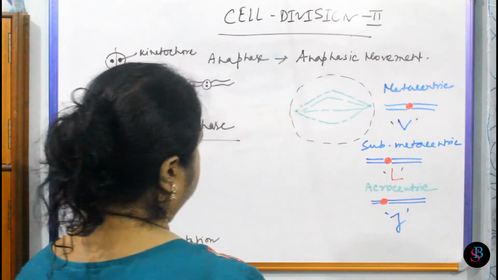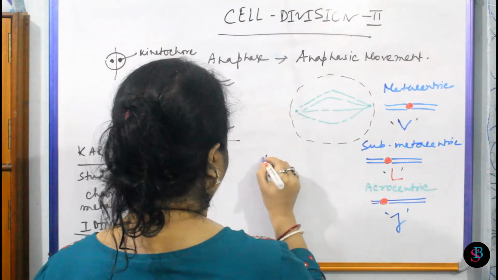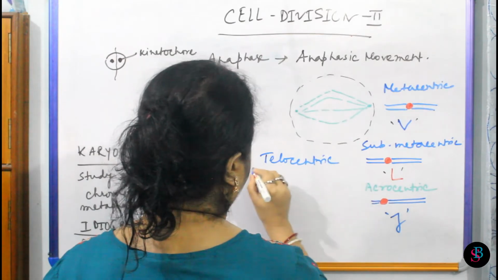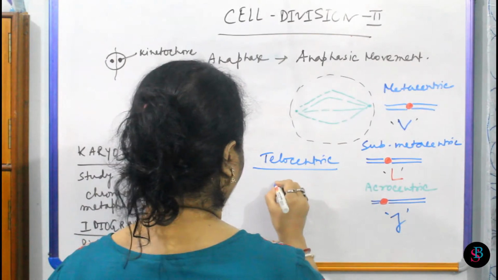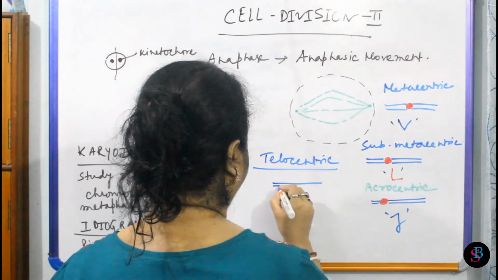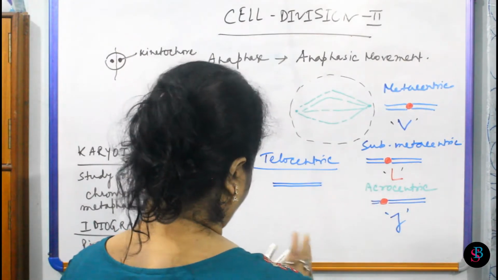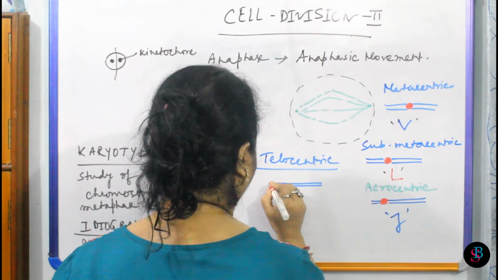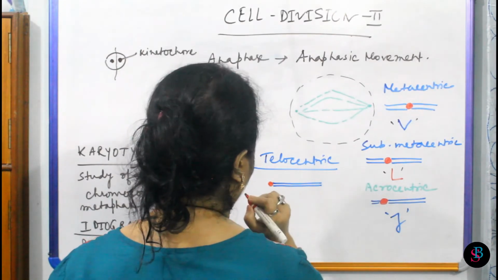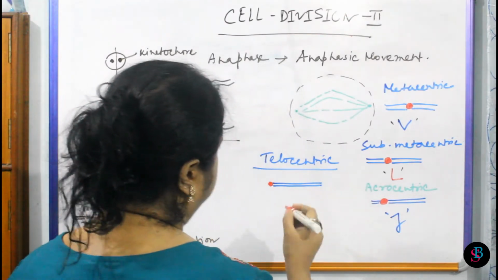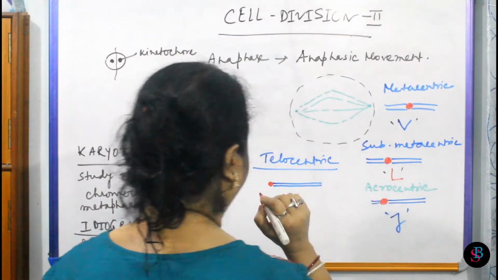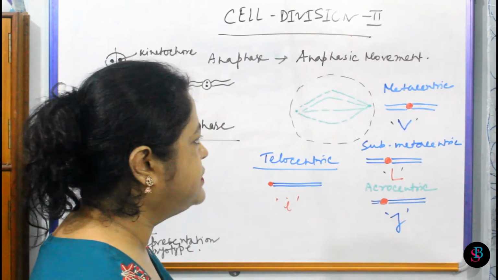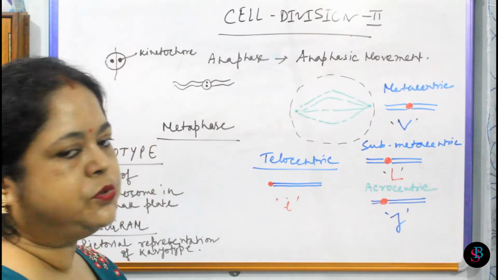In case of telocentric, one arm is very big and there is no other arm, so it will take the configuration of I. This is telocentric. So here we are getting 4 types on the basis of the position of the